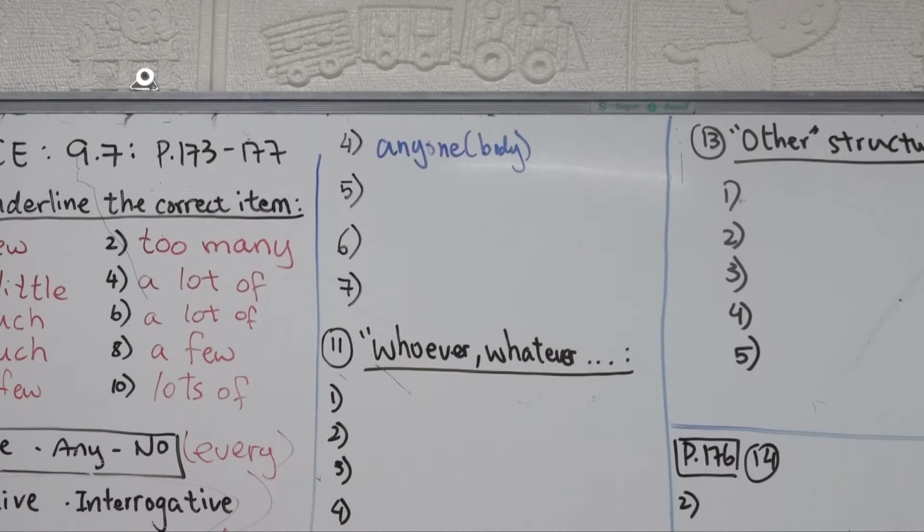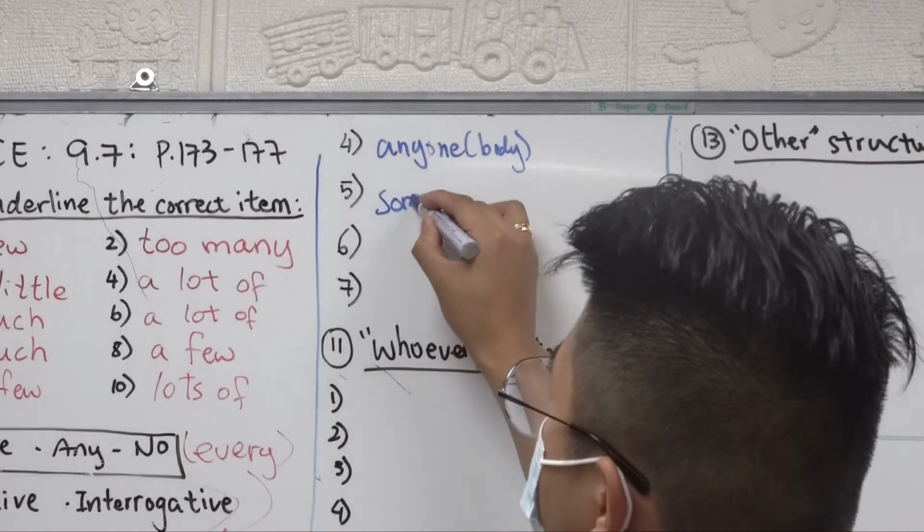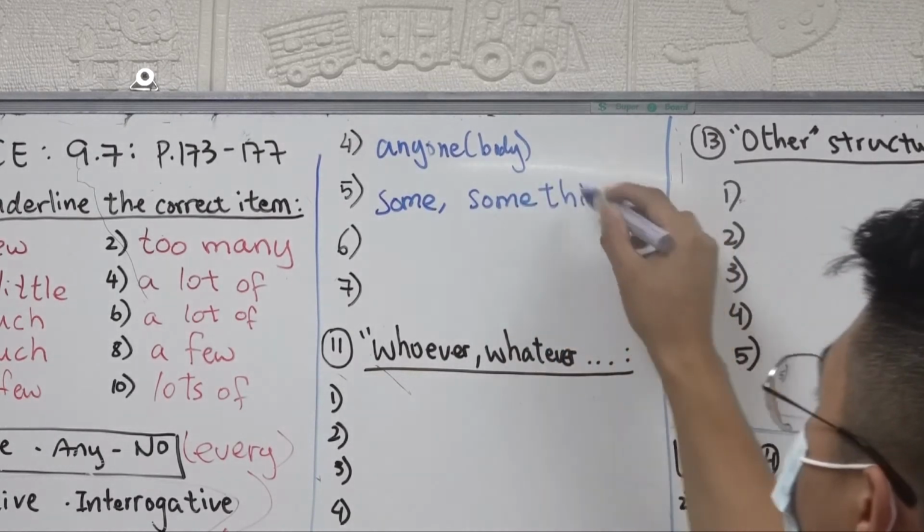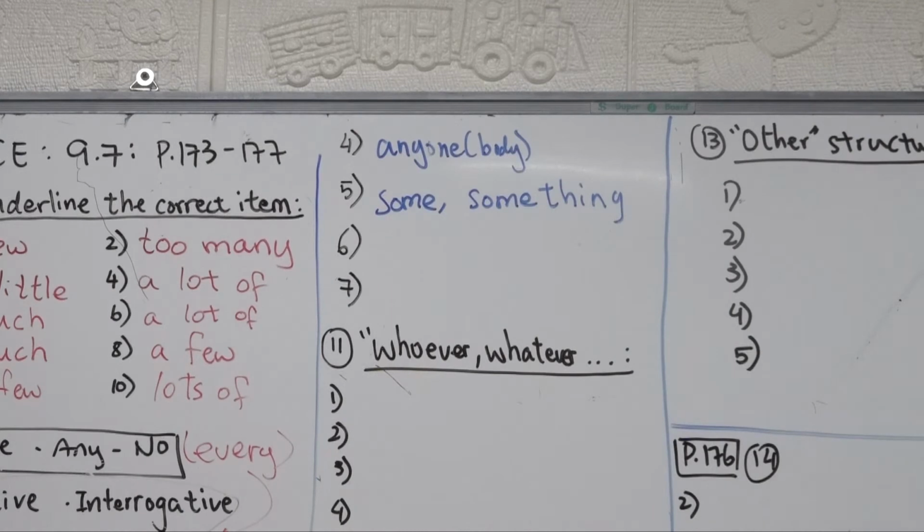All right, number 5. Would you like blank cheese or maybe blank sweet? We are offering. What do you think we're offering? Can you check out page 173 if you get confused? Offering some cheese. Would you like some cheese? Or something. We're asking about a food that is sweet. Maybe they would like some. So something sweet.